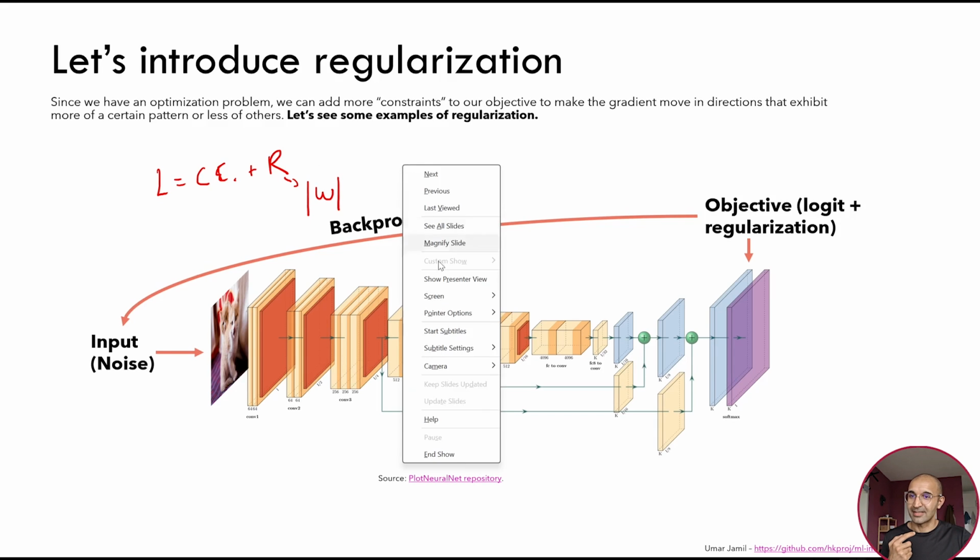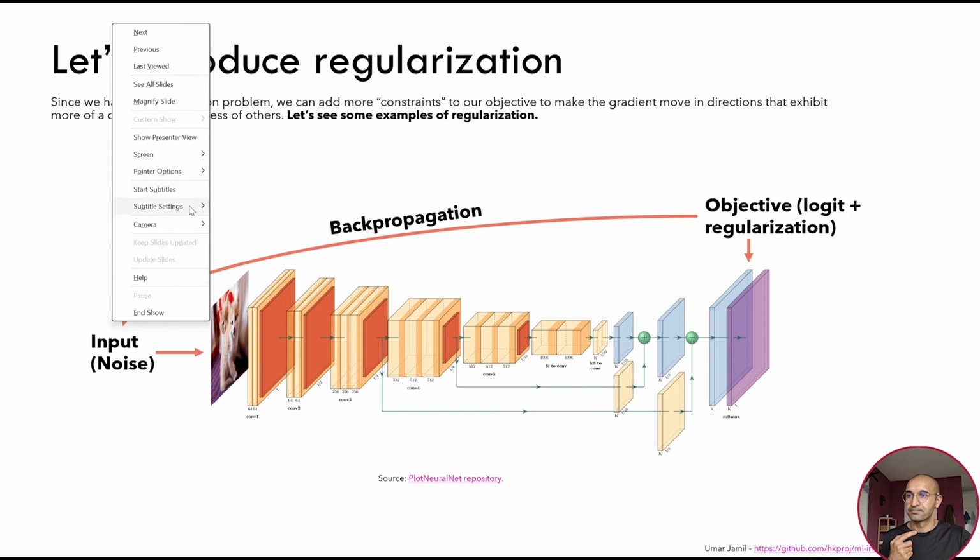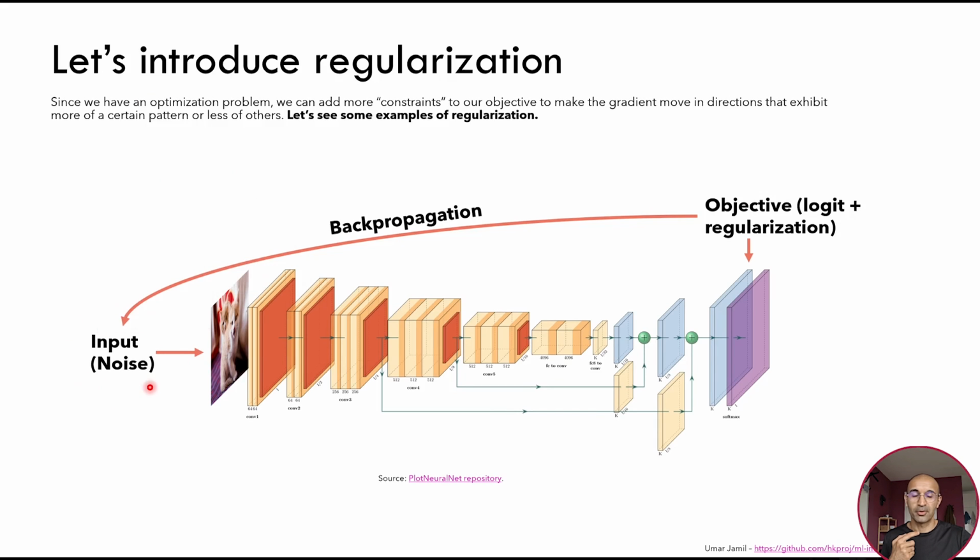So what are we optimizing? We are starting from pure noise. For example, this is our pure noise, and we want to transform it into some kind of input that maximizes a particular output logit in our classification network. Of course, when we train a neural network, the data set that the network was trained upon, let's say that in the space is here, but this does not mean that the model will not activate the output logit, for example, corresponding to the class dog for something that is out of distribution.